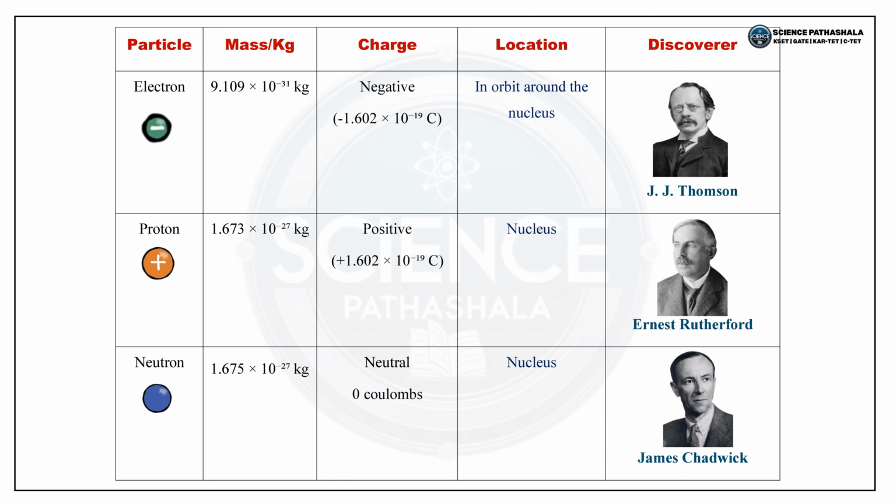So this slide is very important from the point of examinations. Subatomic particles: the first is the electron. Electrons are very light particles with a mass of 9.109 × 10^-31 kg. They carry a negative charge. The charge here is -1.602 × 10^-19 coulomb.